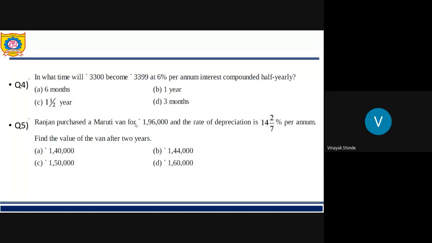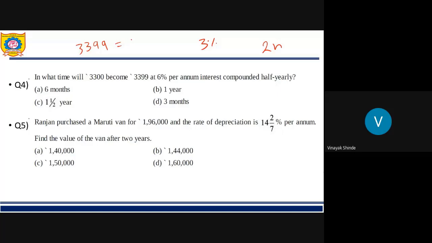So let's see how the answer comes. For half yearly, what do we have to do? We have to take the rate as half, so 6% will become 3%. And n will become 2n. So substitute the values of amount, interest, and principal and you'll get the answer.